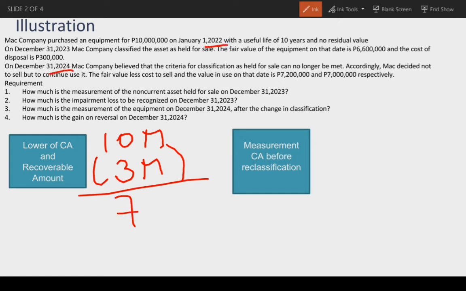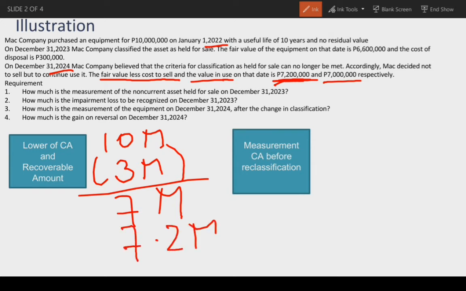So, ang carrying amount ay 7 million and then recoverable amount is the higher between fair value less cost to sell or tinatawag na fair value less cost of disposal and the value in use. So, 7.2 million and 7 million. So, ang higher ay 7.2 million fair value less cost to sell. So, ang recoverable amount 7.2 million. So, the lower between them, so ang lower ay 7 million. So, ito yung measurement ng equipment.